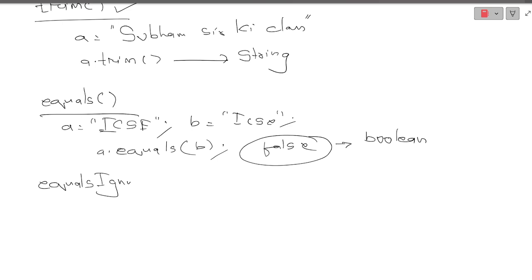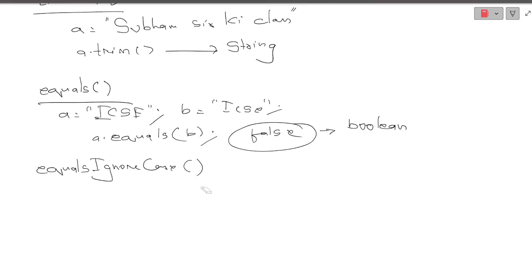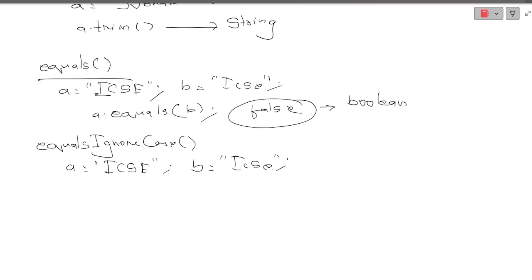Okay, now equalsIgnoreCase. What is the use of this? As you can see, everything can be observed from the method itself. Yes or no? So what will it do? It will compare two strings, whatever the user is giving, but it will ignore the case. In the above example, both the strings were the same, but there was only a change in the cases. Yes or no?